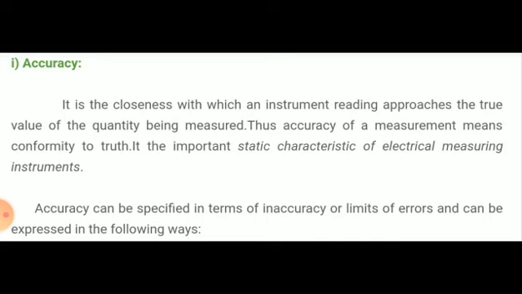Thus the accuracy of a measurement means conformity to truth.